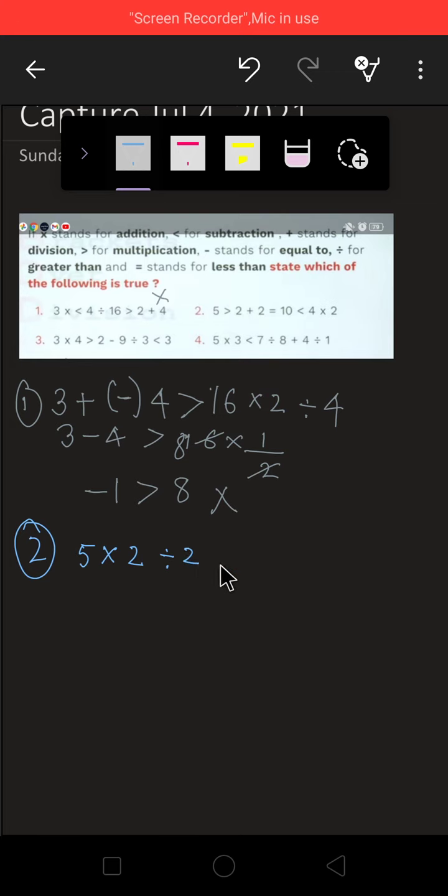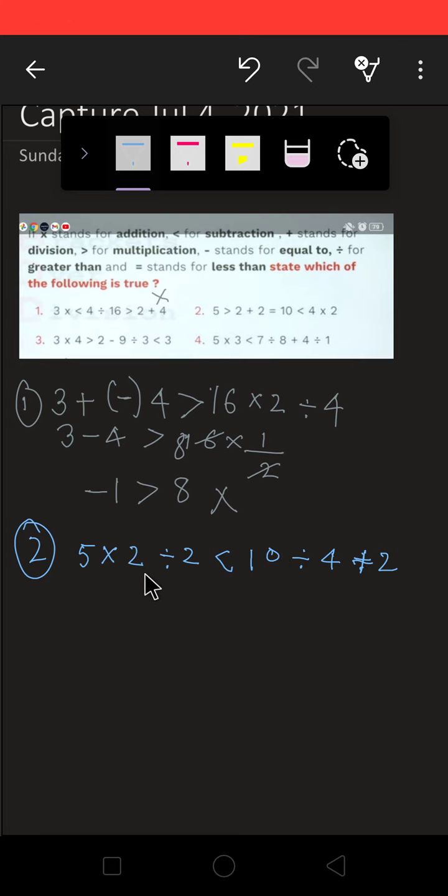Equal to stands for, where is your equal to? Equal to stands for less than. 10 less than stands for subtraction, 4 and multiplication stands for addition, plus 2.